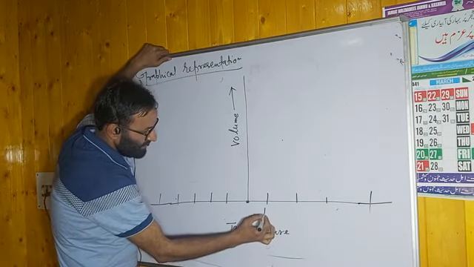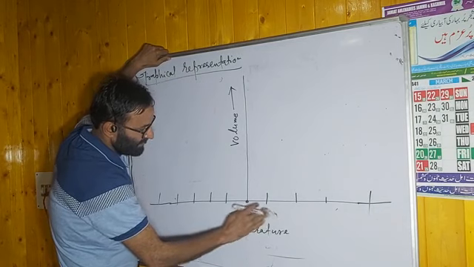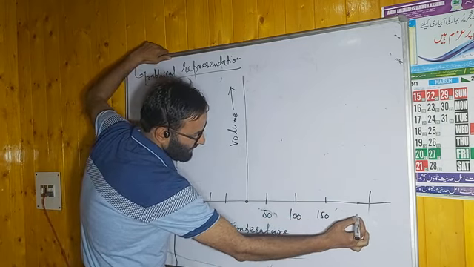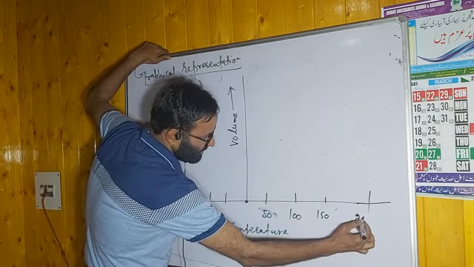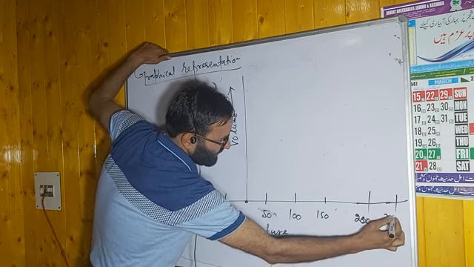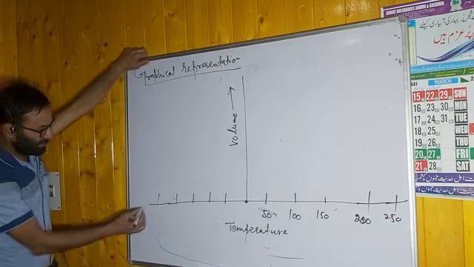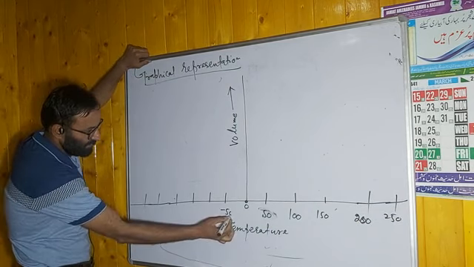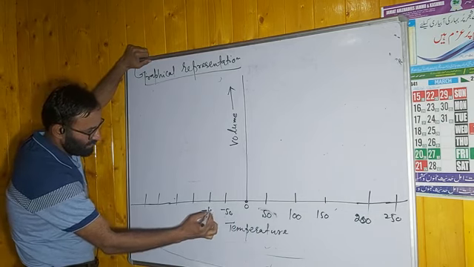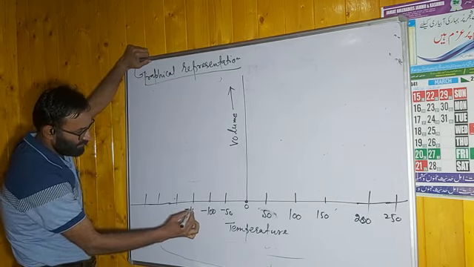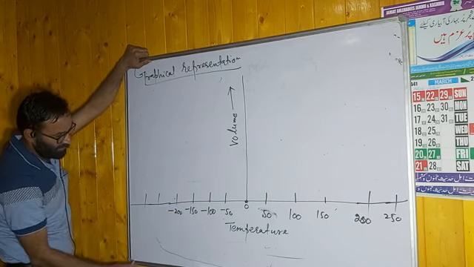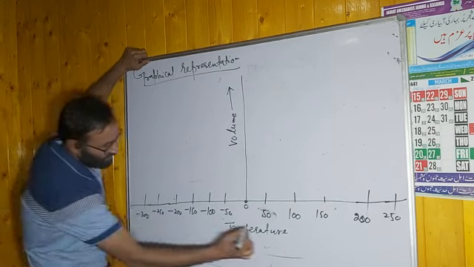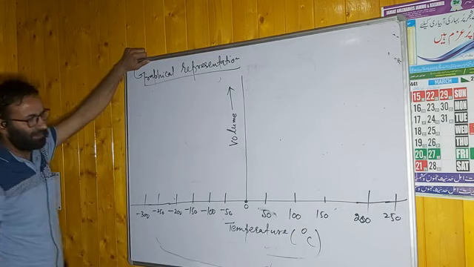Let us say it is 100. Let us say we can have 50, 100, 150, 200, 250. As such, you can have these values. In the same way, you will have minus: 0, minus 50, minus 100, minus 150, minus 200, minus 250, and minus 300. But you have to mention temperature in degree Celsius, not in degree Kelvin.